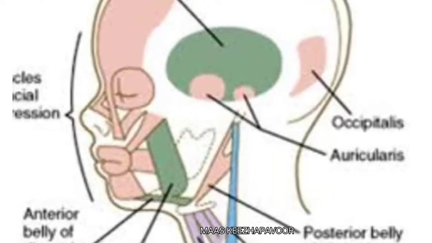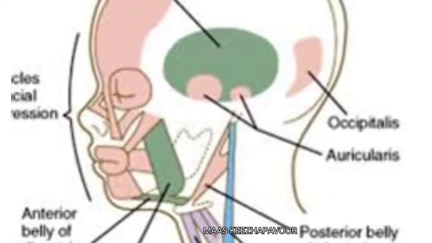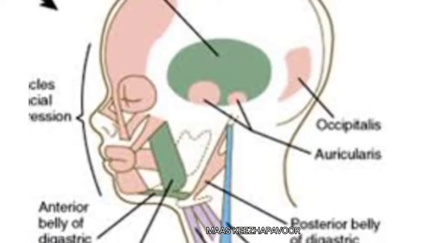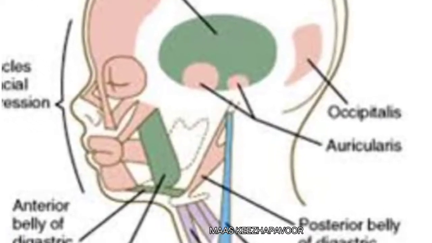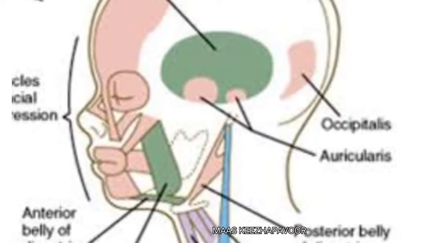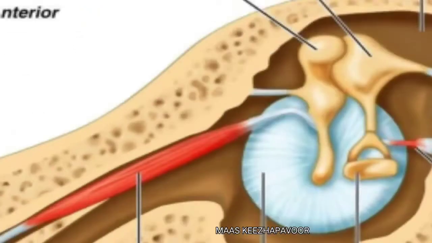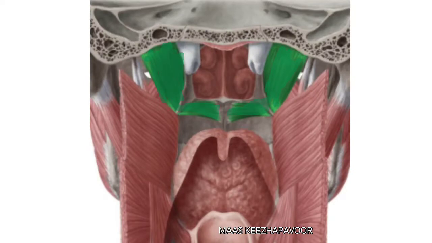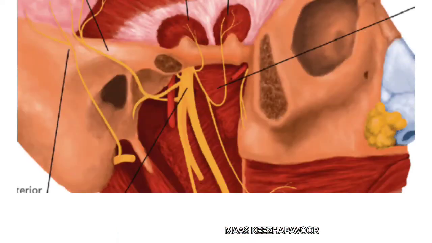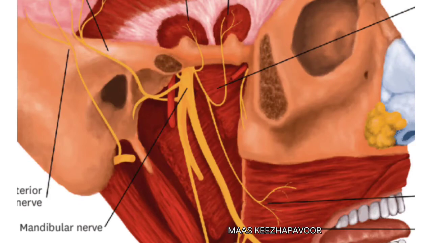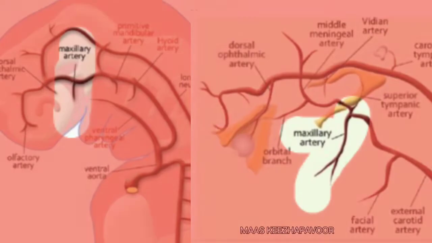The muscles of mastication, that is masseter, temporalis, medial and lateral pterygoid muscles. Then mylohyoid and anterior belly of digastric. Tensor tympani and tensor veli palatini are derived from the first pharyngeal arch. Here you can recollect the muscles supplied by mandibular nerve, whether from the main trunk or from its divisions. Maxillary artery is the artery of first arch.